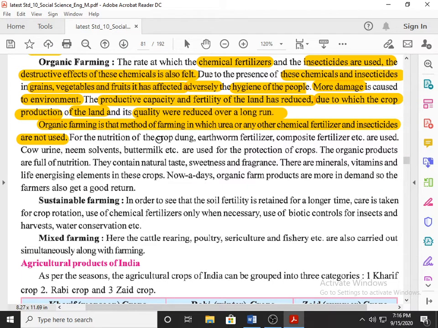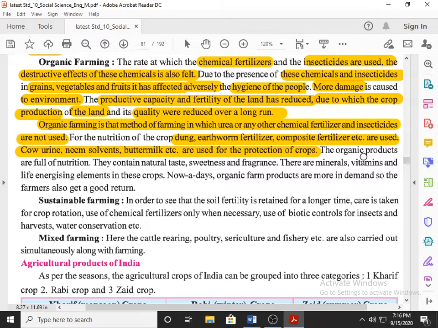Cow dung, earthworm fertilizer, compost fertilizer, all these natural items are used in place of chemical fertilizer. Cow urine, neem solvents, buttermilk, etc. are used for protection of crops. You see, all natural items are used. The organic products, you have to underline till this, okay?